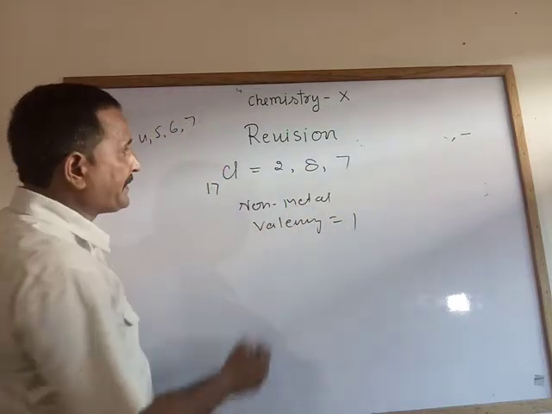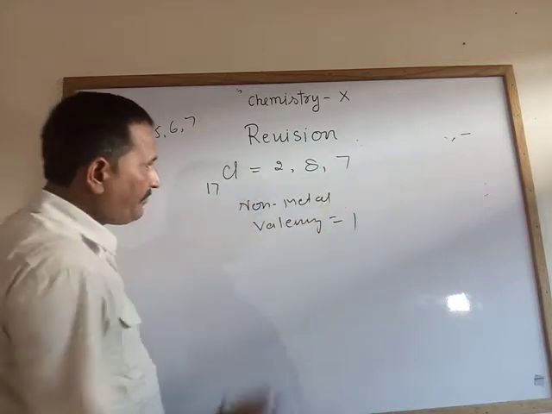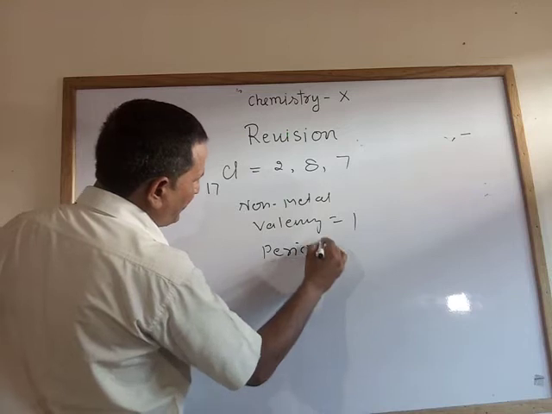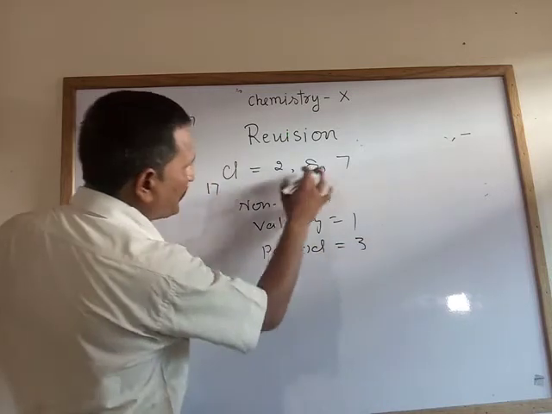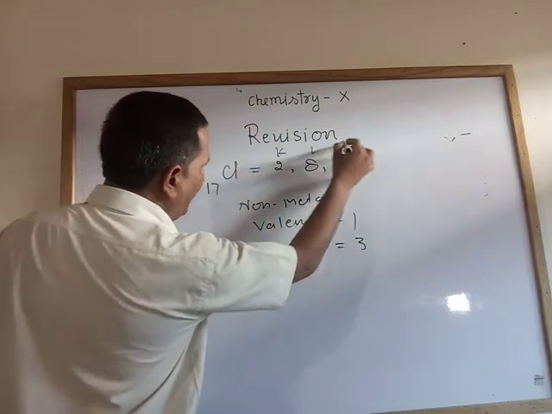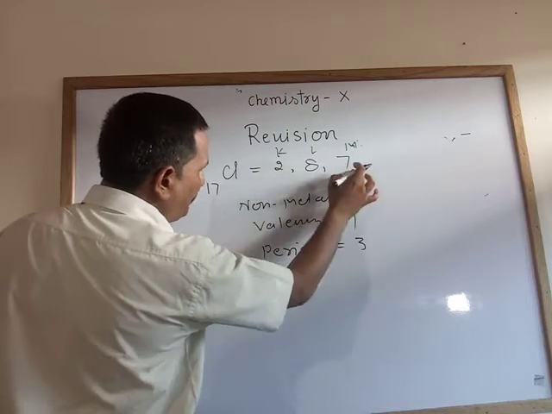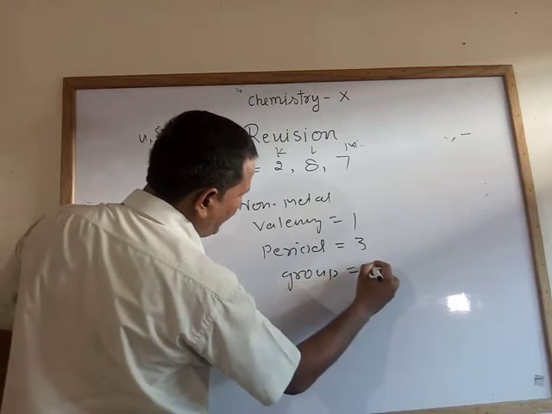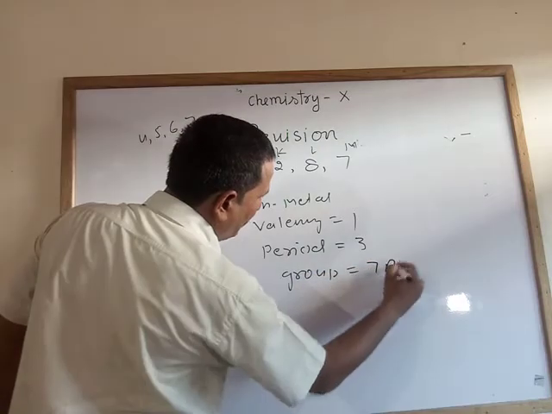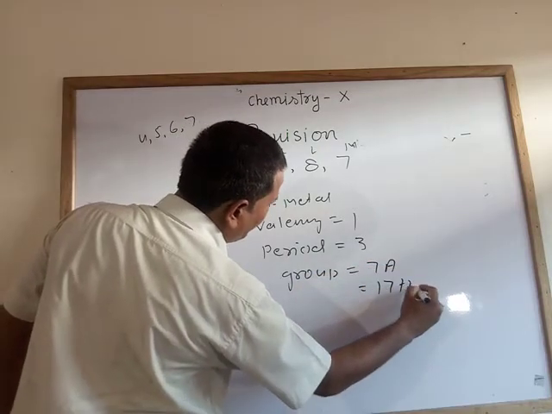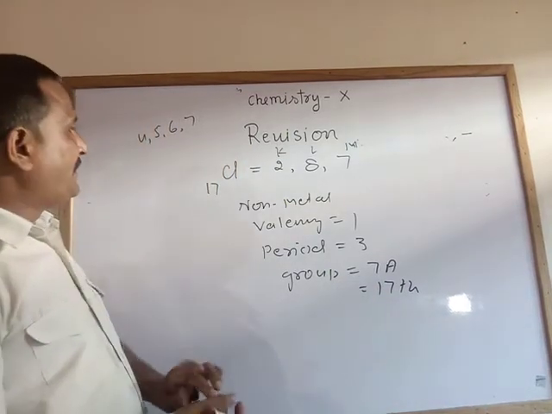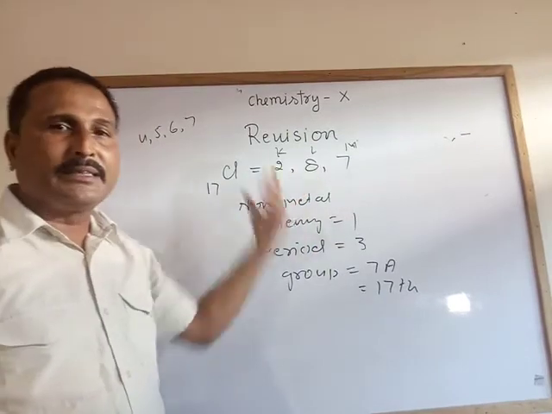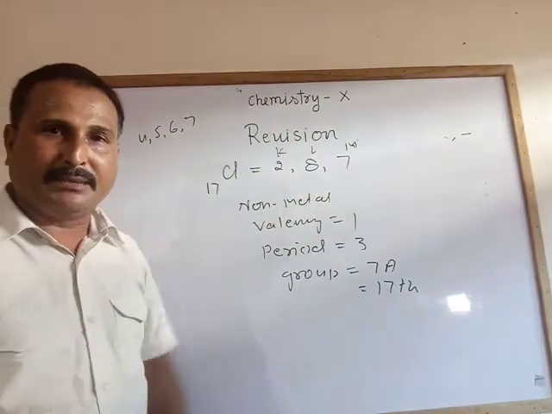Position in the periodic table: 1, 2, 3 means period third, KLM, and group will be group 17 or 7A, or the 17th group. Means with the help of electronic configuration you can find the position of an element in the periodic table.